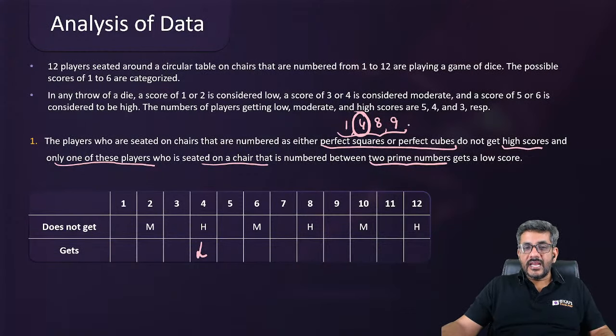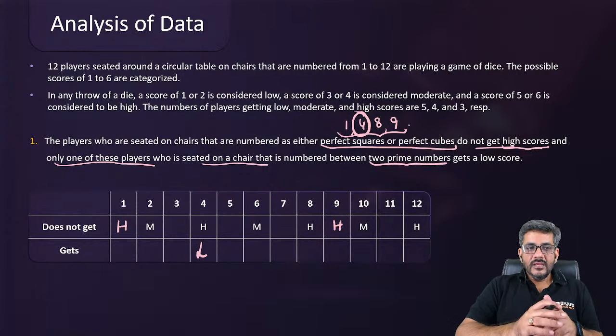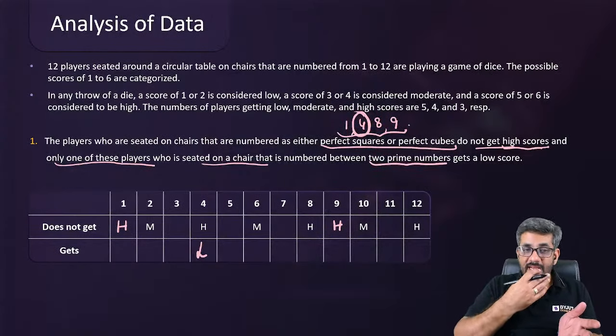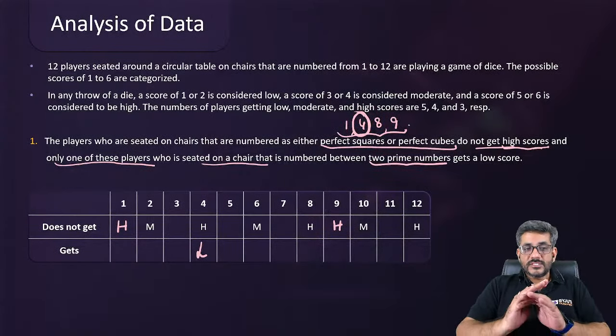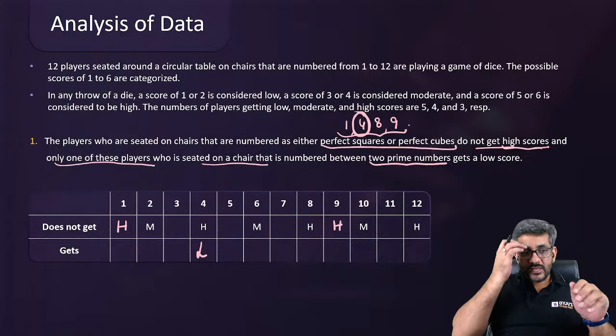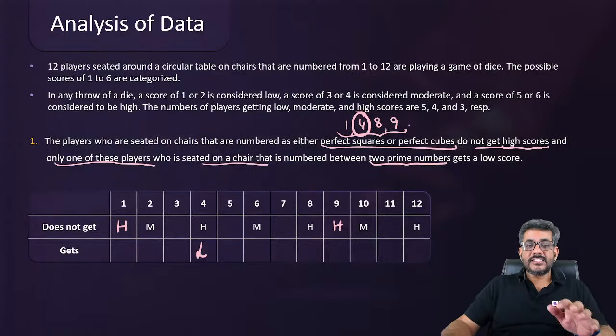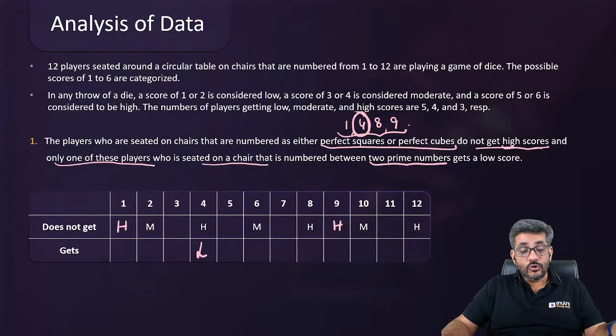And 1, 8, and 9, about them he is saying they do not get high scores. So 1 does not get a high score, 8 does not get a high score, and 9 does not get a high score. So till now the information is like this. Okay, everyone? He says players who are seated on chairs numbered at perfect squares or cubes, 1, 4, 8, 9, do not get high scores, none of them should be high, and only one of these players who is seated on a chair numbered between two prime numbers gets a low score. Now there is another important piece of information here.